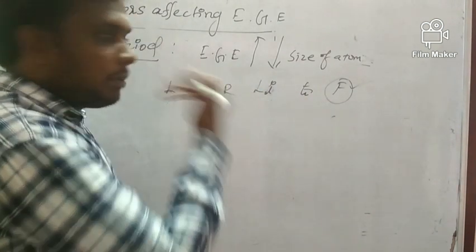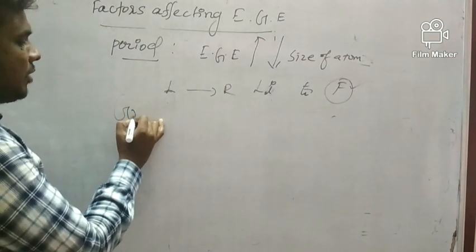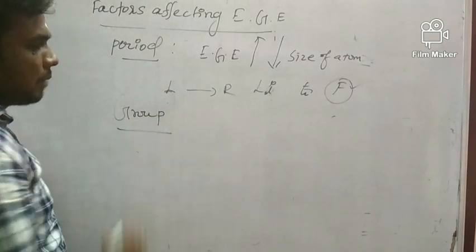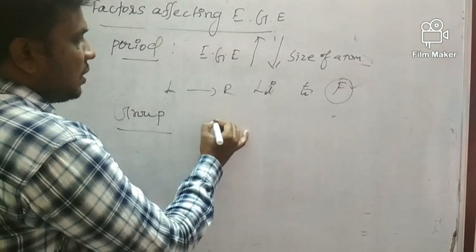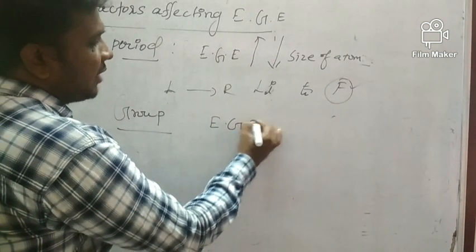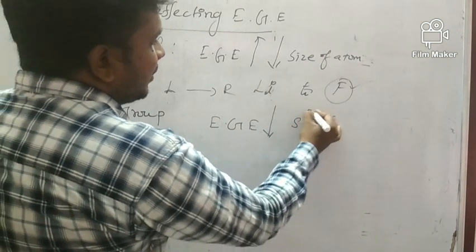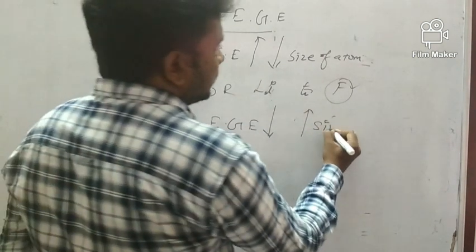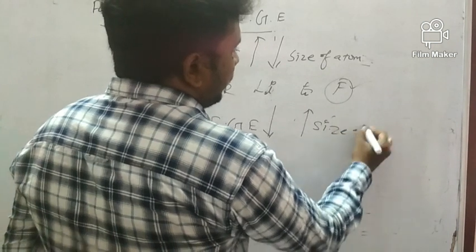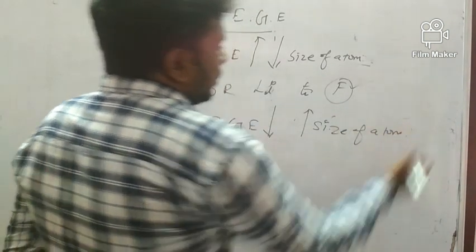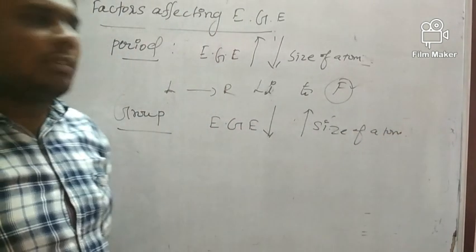But down the group, when we are moving from top to bottom, electron gain enthalpy decreases, because the size of the atom increases. Why is it increasing?